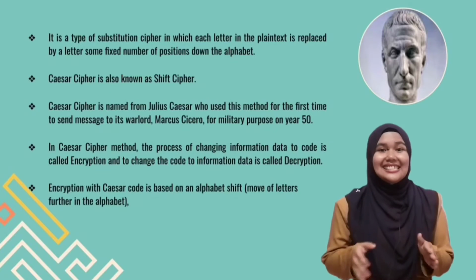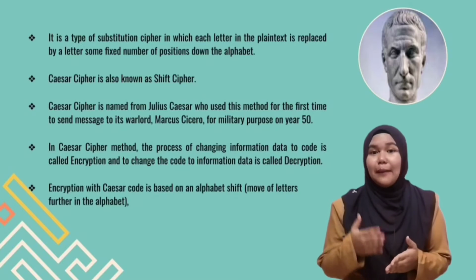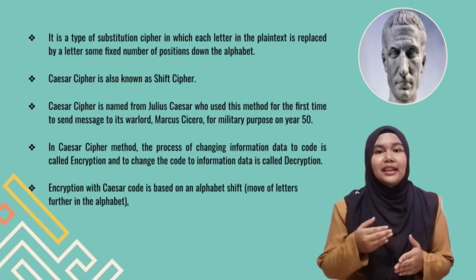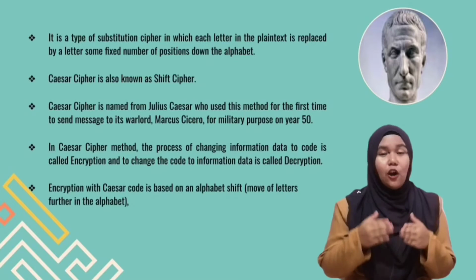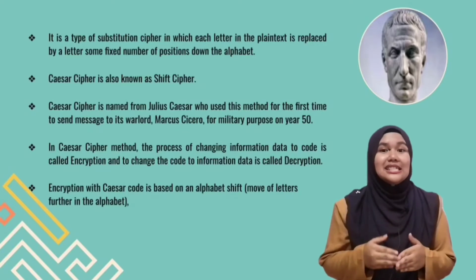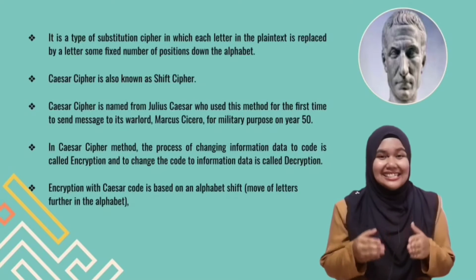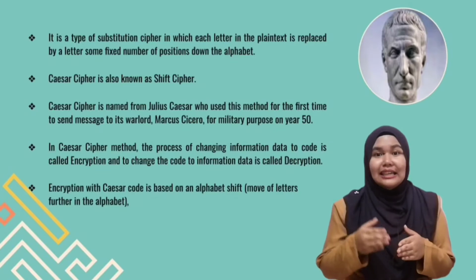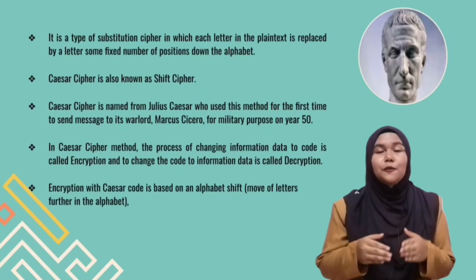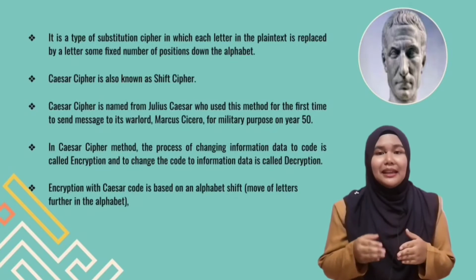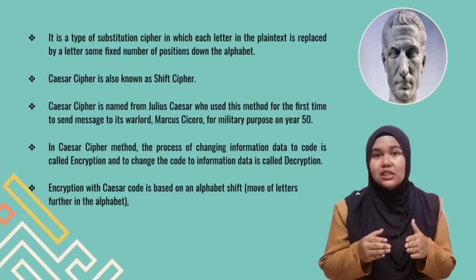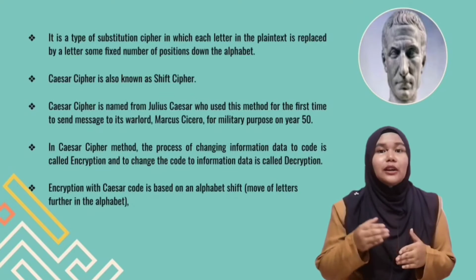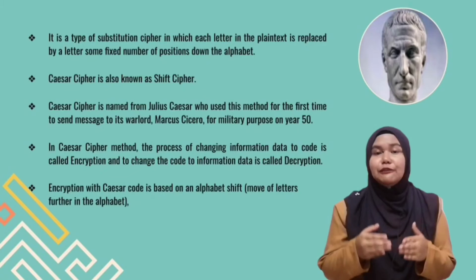So what is Caesar cipher? Caesar cipher is a type of substitution cipher in which each letter of the plain text is replaced by a letter some fixed number of positions down the alphabet. Caesar cipher is also known as shift cipher. It is named after Julius Caesar, who first used this method to send a message to his warlord Marcus Cicero for a military purpose in the year 50.